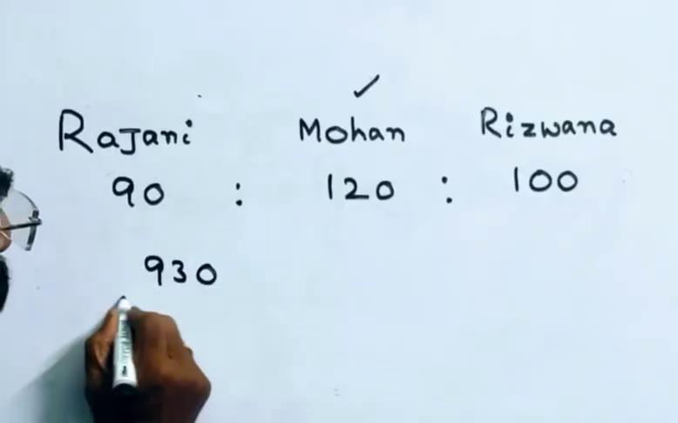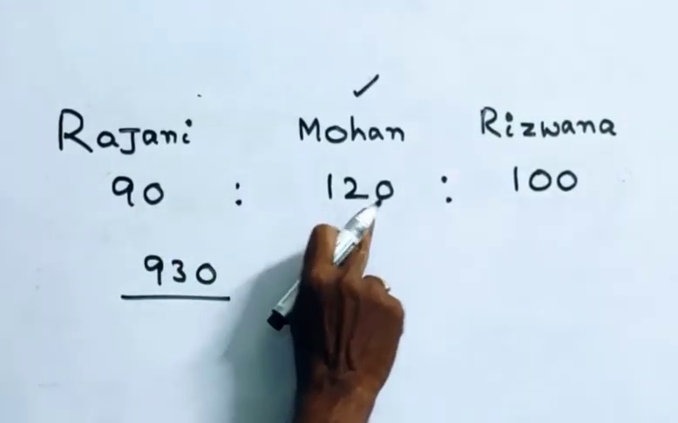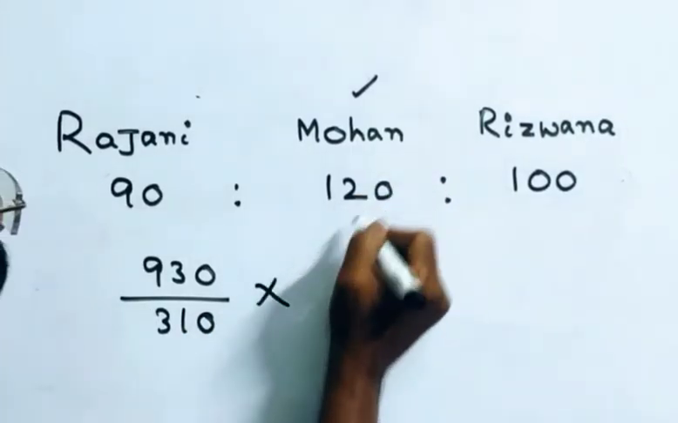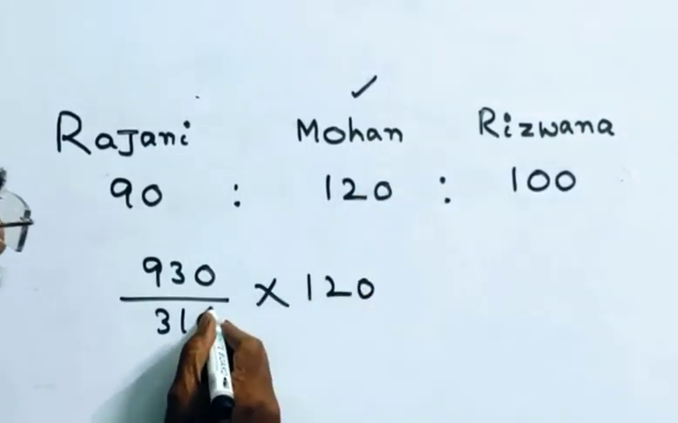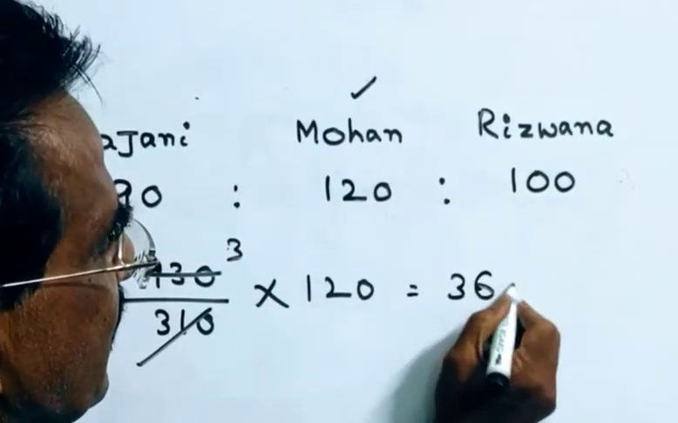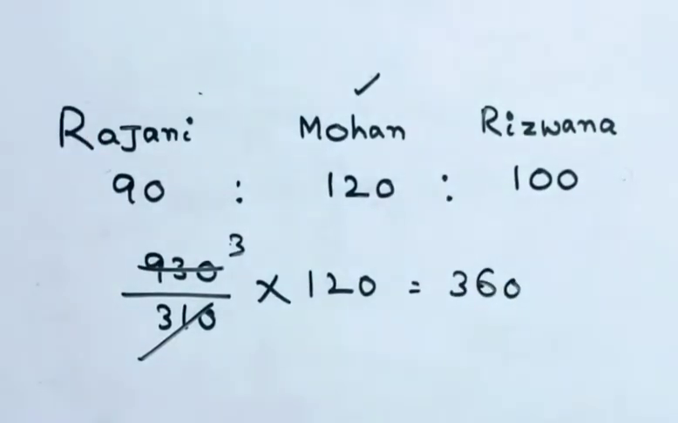930 over 90 plus 120, 210 plus 100, 310, into we want Mohan's share, into 120. Friends, 930 over 310 is 3, and 3 into 120 is 360. Friends, this is the share of Mohan.